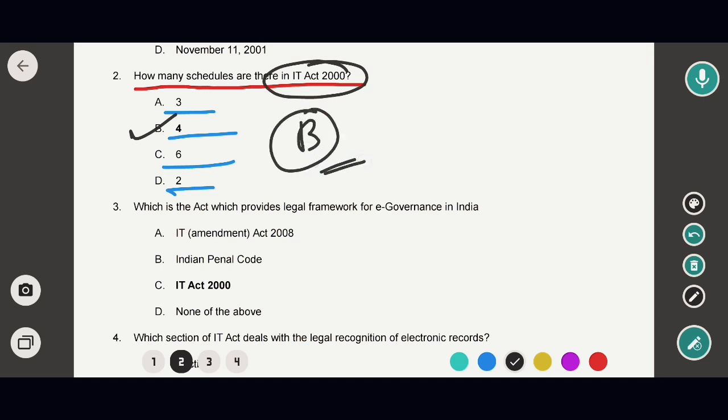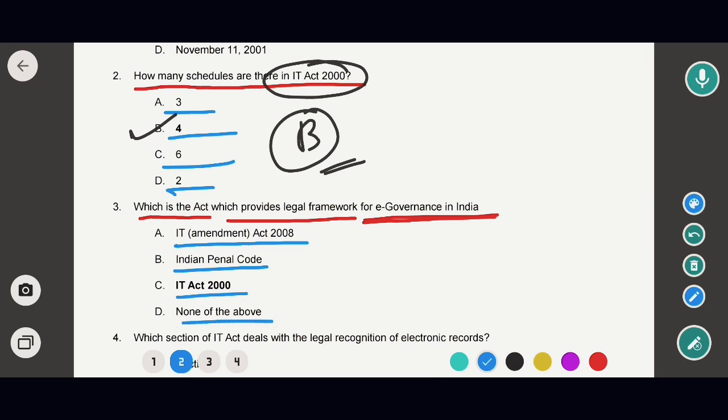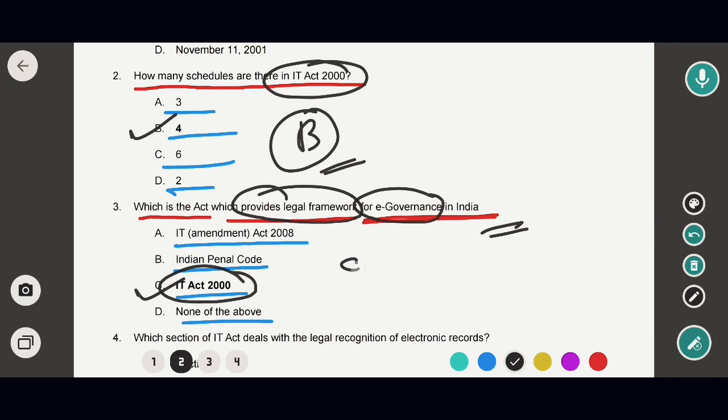Okay, now moving to the next question. Which is the act which provides for legal framework for e-governance in India? Options are IT Amendment Act 2008, Indian Penal Code, IT Act 2000 and none of the above. The correct option would be option C. That means IT Act 2000 provides for the legal framework for e-governance in India.